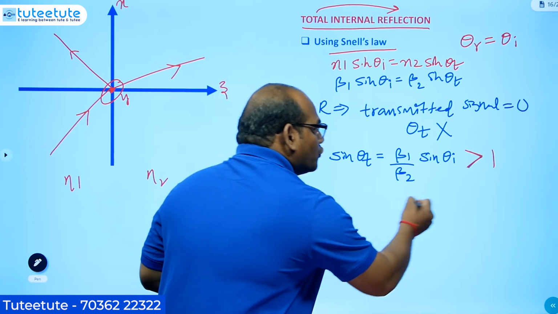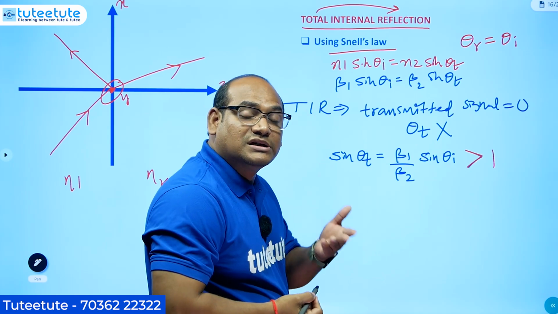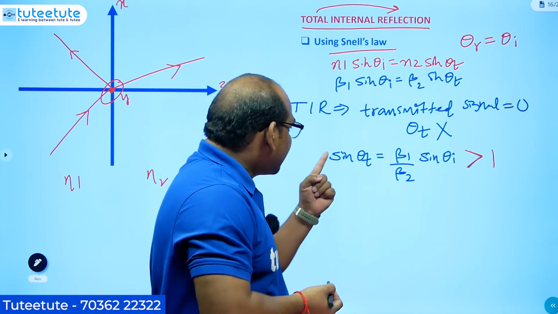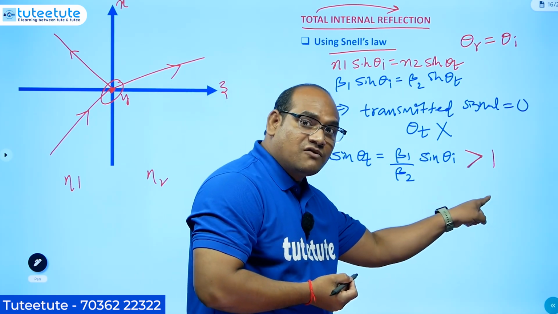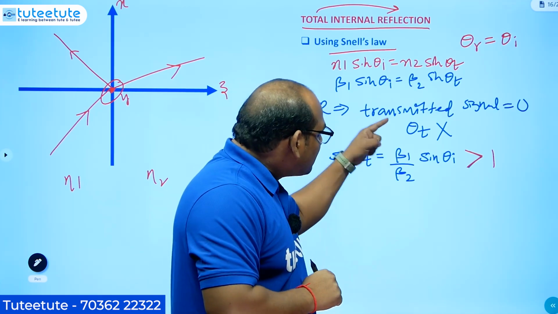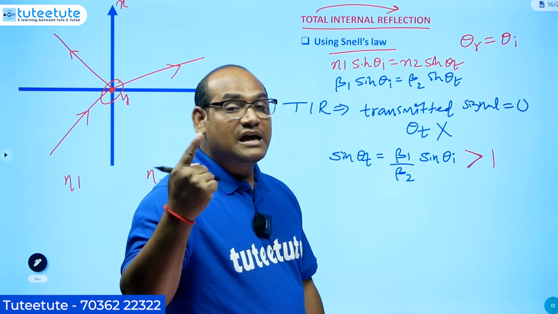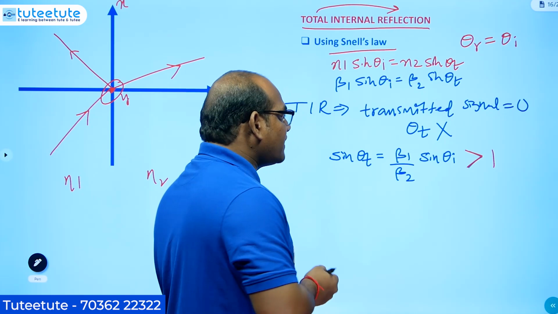So now, using this incident angle, we can comment about this total internal reflection. Sin theta t is greater than 1 for not having the transmitted signal. Similarly, beta 1 by beta 2 into sin theta i is also greater than 1 for not having the transmitted electromagnetic wave.